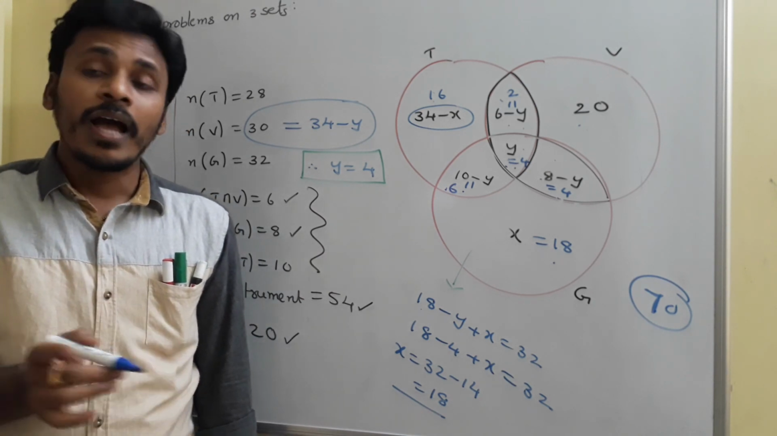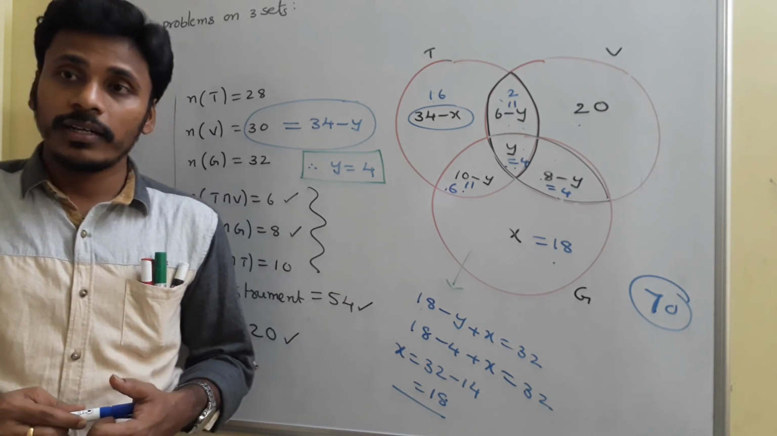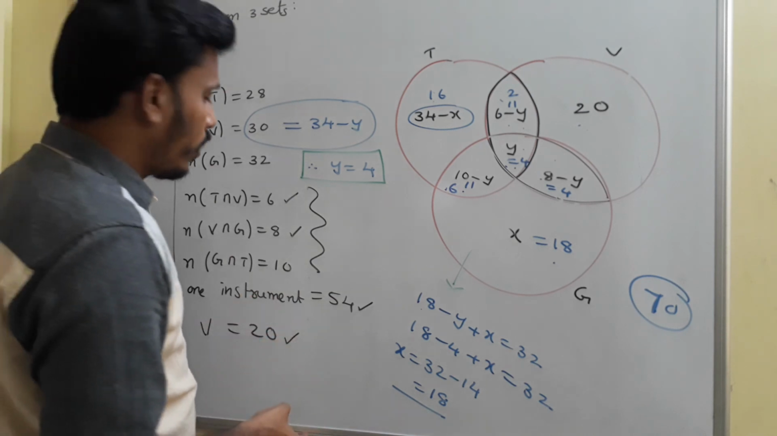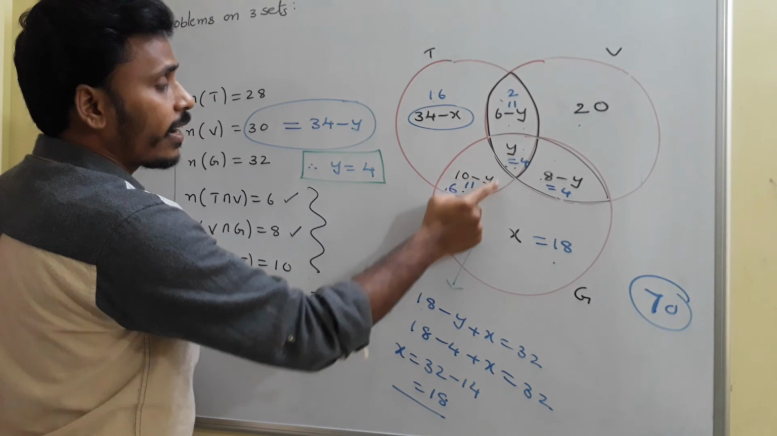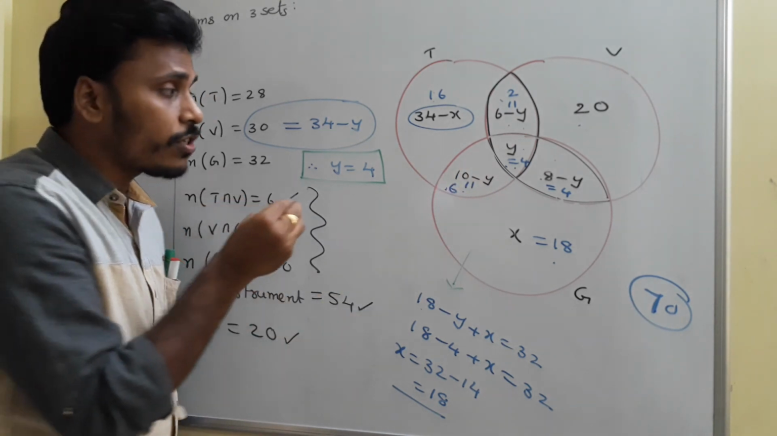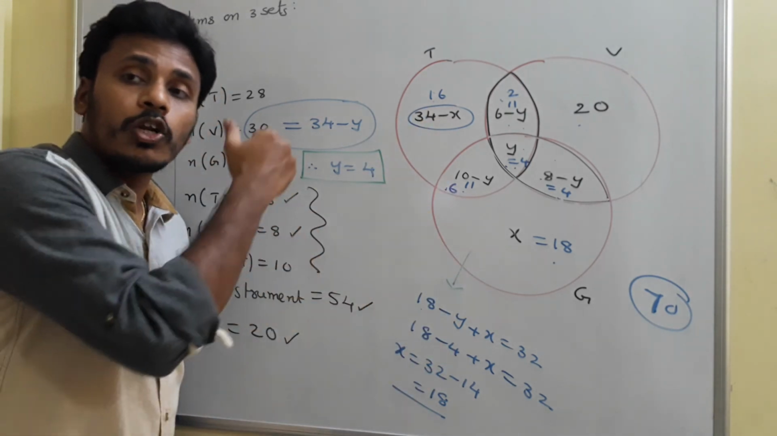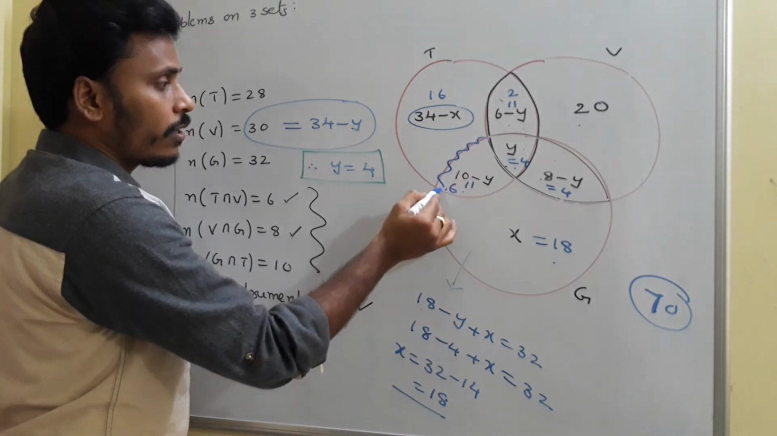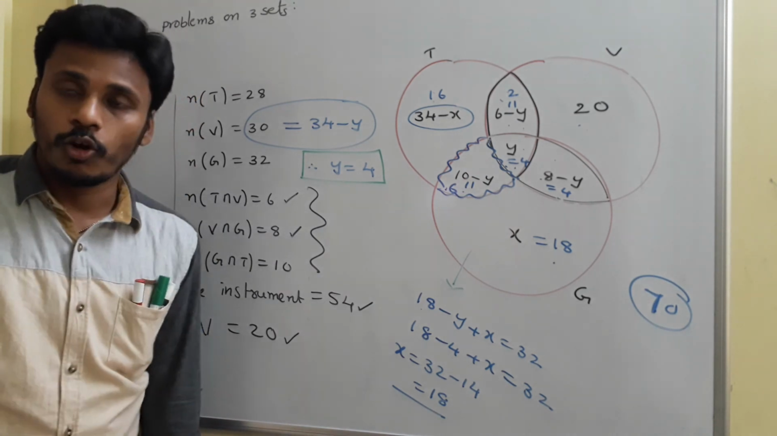That's one part. Another question is the number of students who are learning trumpet and guitar but not violin. This is just indicated by this region, and that number is clearly 6. The region which is in the trumpet circle, in the guitar circle, but not in the violin circle is this part. So this region contains 6. That 6 is the answer for the second part of the problem.